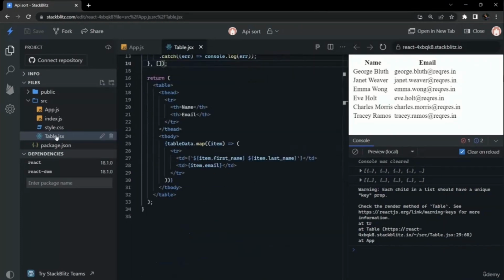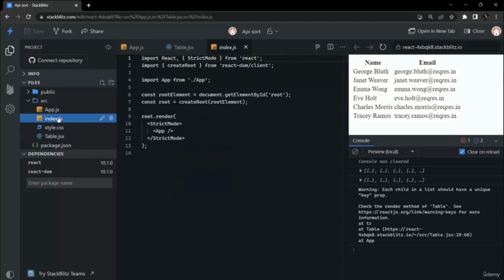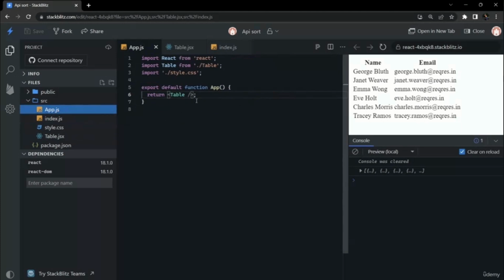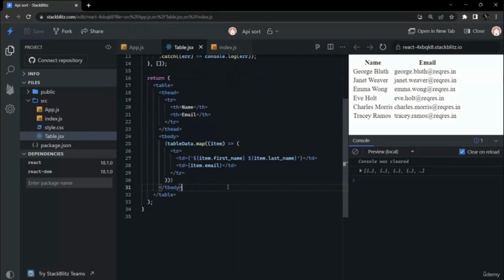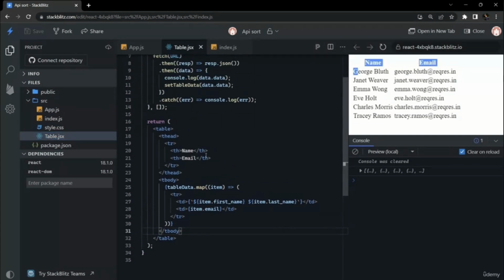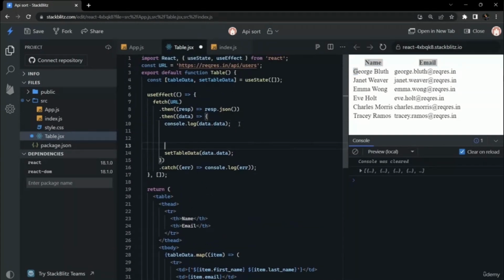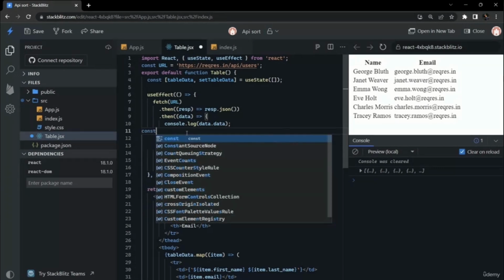As we can see here, it is calling the fetch twice, and that is due to strict mode. We can remove strict mode and just pass the app as it is. Now it is consoling only once, so now it is working fine. We are making only one fetch call, and we are displaying the entire data in tabular format, but we need to sort it by the first name.